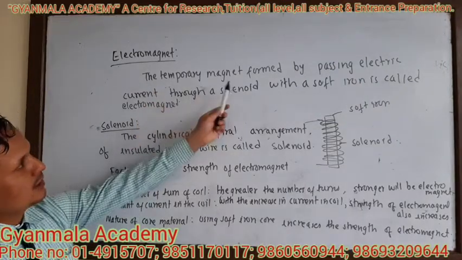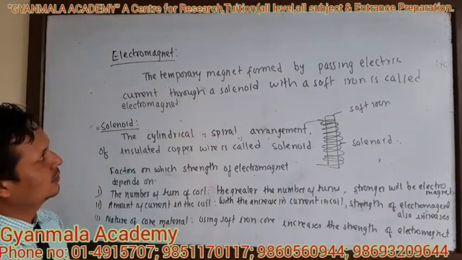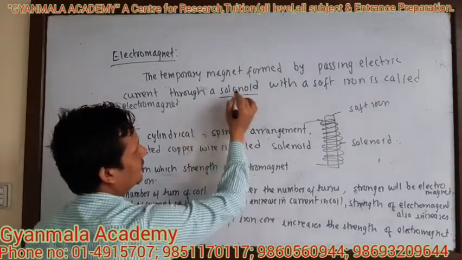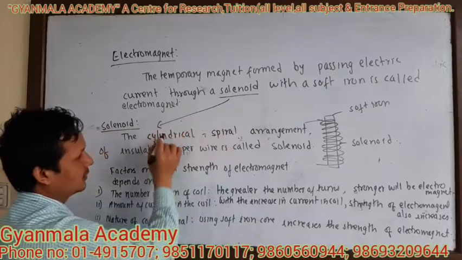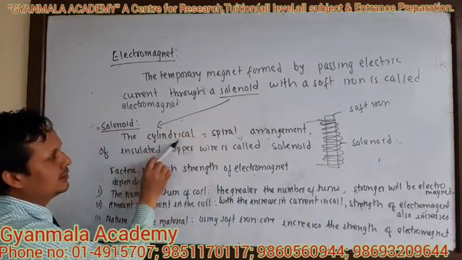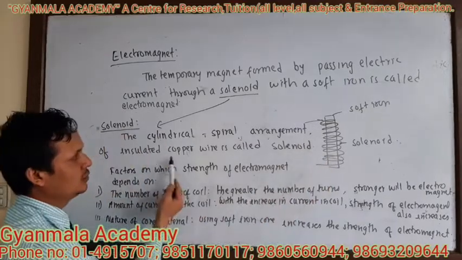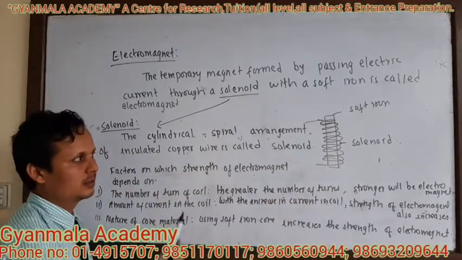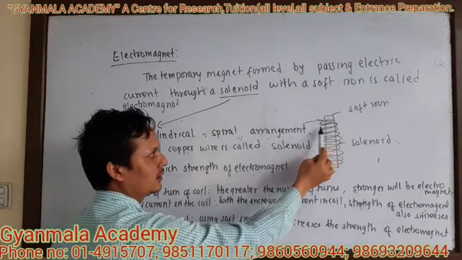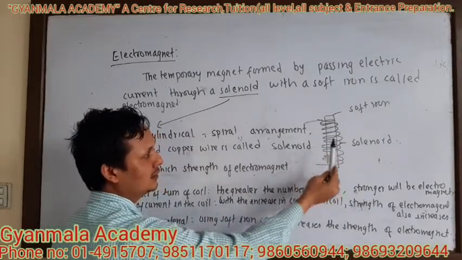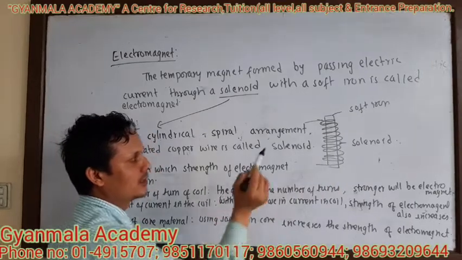An electromagnet is a temporary magnet formed by passing electric current through a solenoid with a soft iron core. Now what is a solenoid? The cylindrical spiral arrangement of the insulated copper wire is called a solenoid.